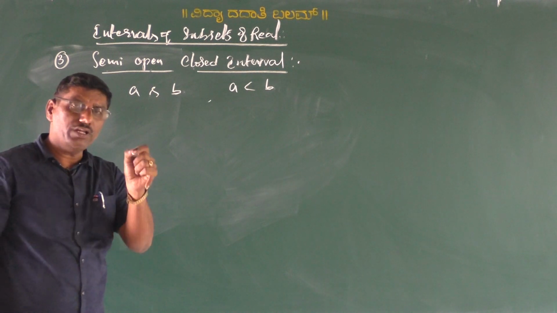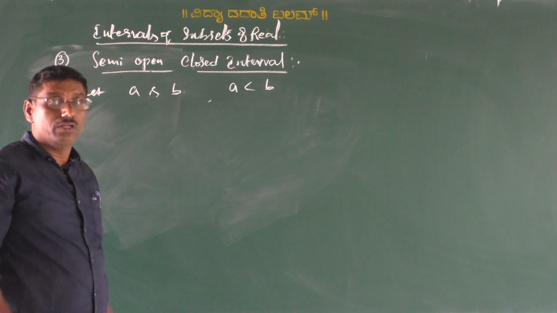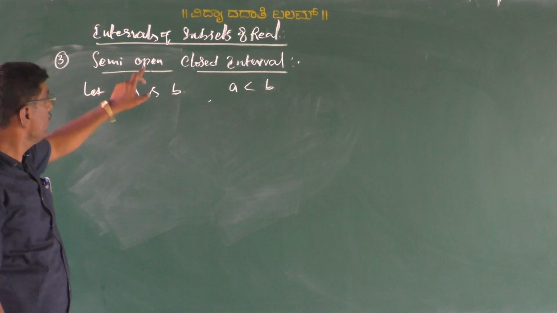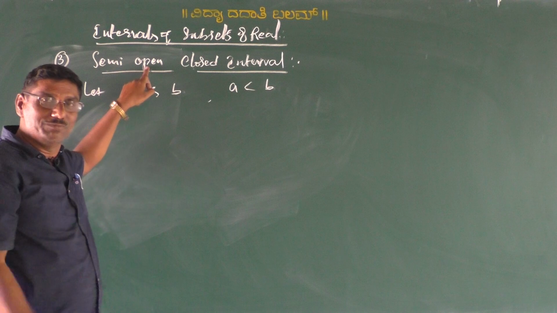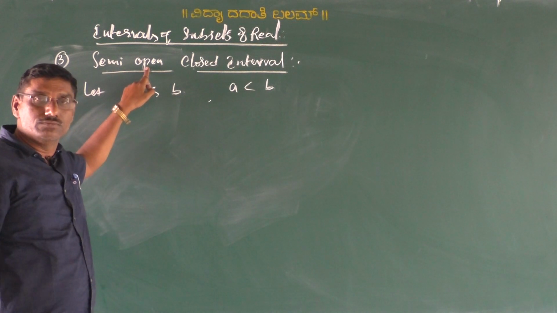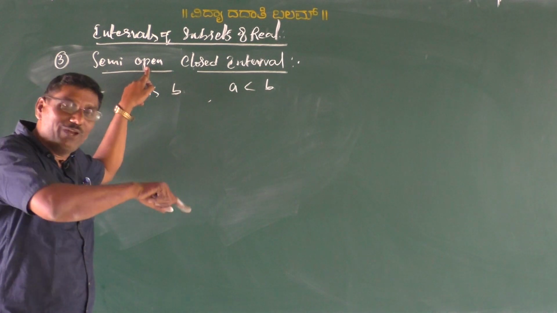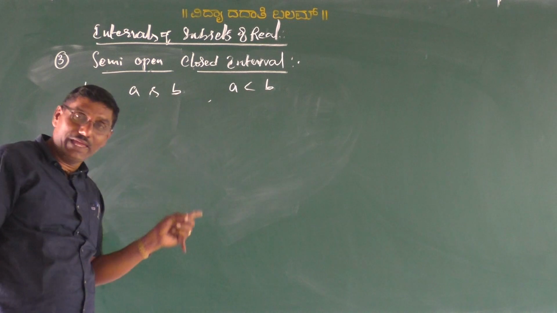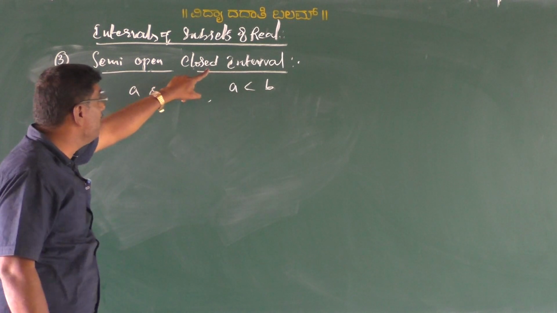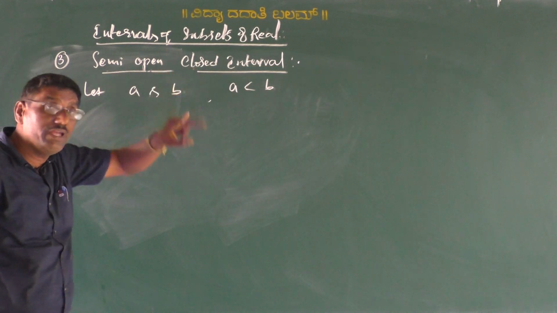The set of all real numbers lying between A and B, here A is open, that is the end point A is open. That means open means here excluded, A is excluded and B is included.